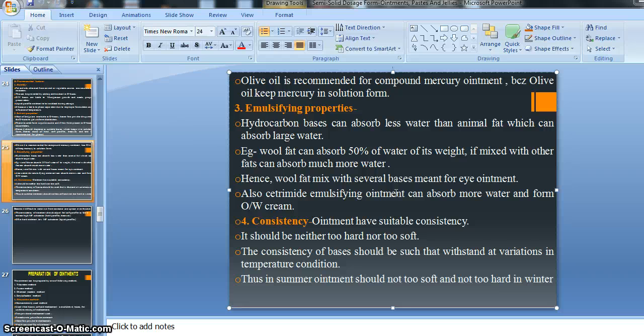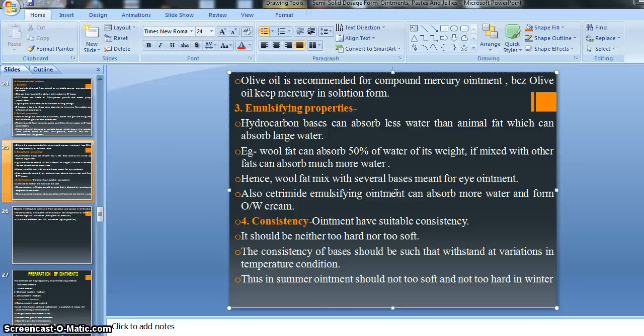Summer condition means increasing temperature, and in increasing temperature our ointment becomes liquid or softens, right? And in winter condition it becomes very hard, too hard. That's why it should not change with its variation in temperature condition, right?